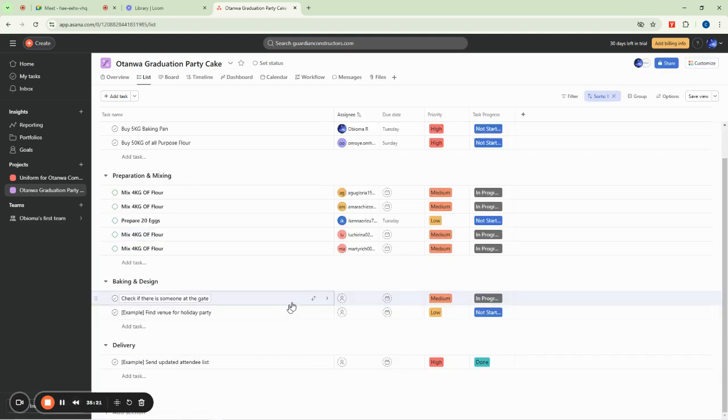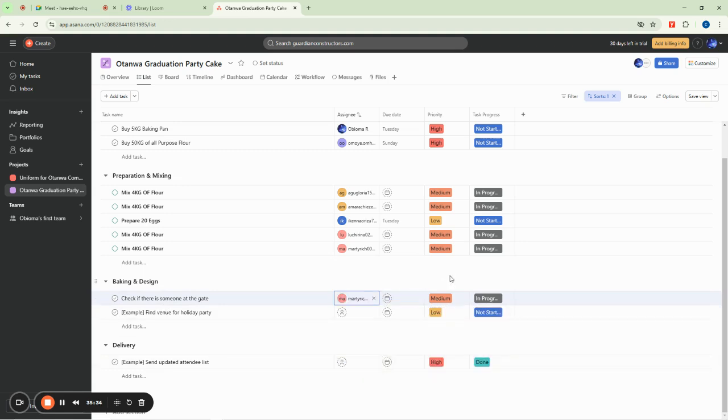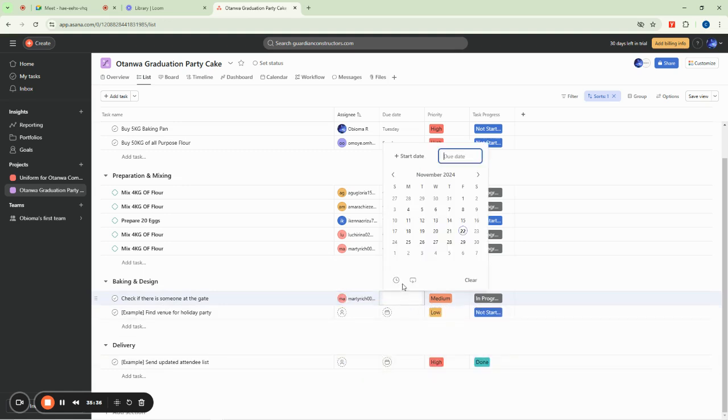Okay. So they just want to send the youngest staff to go and check outside before you come back. They already thief the cake, come out finish. That is how they behave, all these senior staffs. So you say, go and check whether there's someone at the gate, and then you select him and put him in there, and then you can put the date. Of course, it's something you can do within some hours. I'll let you say tomorrow. Okay. So I just hope that you guys are getting the point, right? I hope it is not difficult.